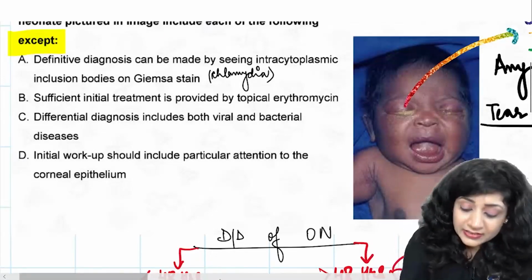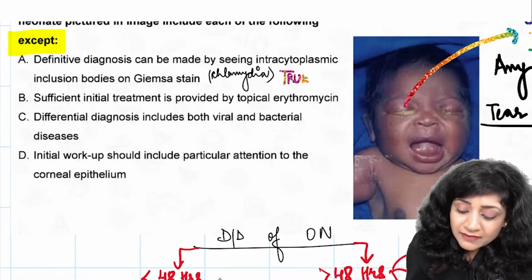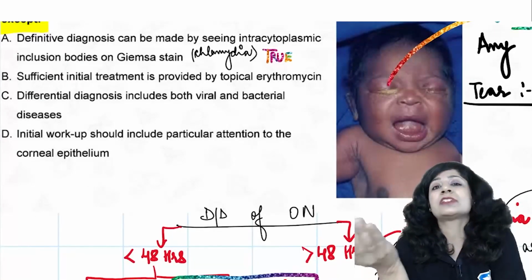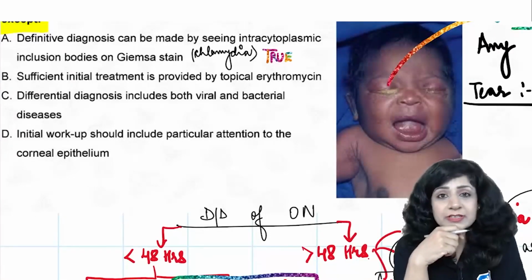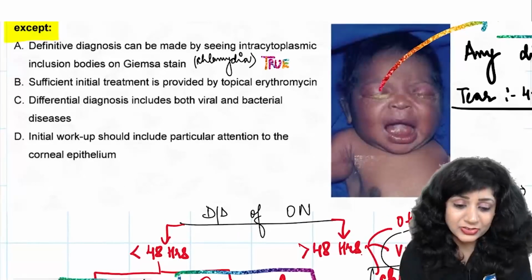Very good, Ankita. Ankita is the first one to say yes, this is a true statement. Because if I am having chlamydia trachomatis, I can make the diagnosis by staining the intracytoplasmic inclusion bodies on the Giemsa staining. True? Yes, everybody is correct. Crazy cricket and Abhijit also. Okay?